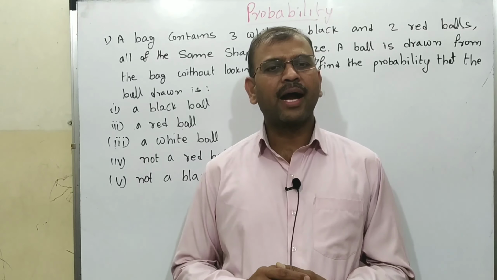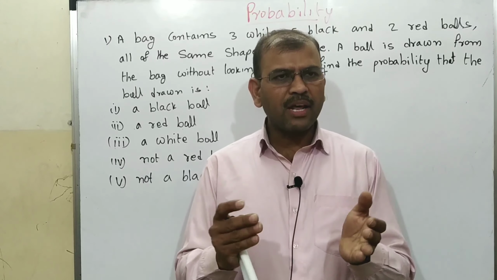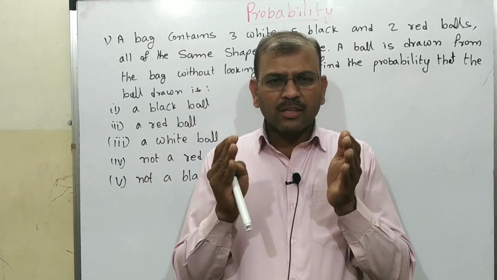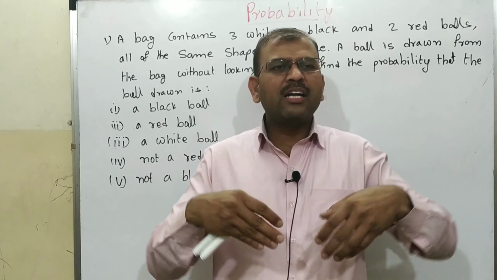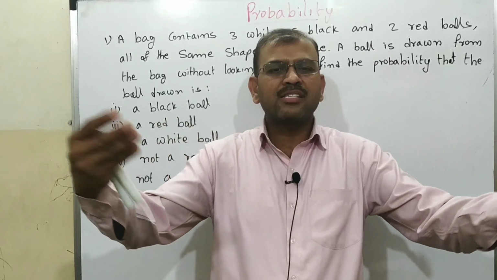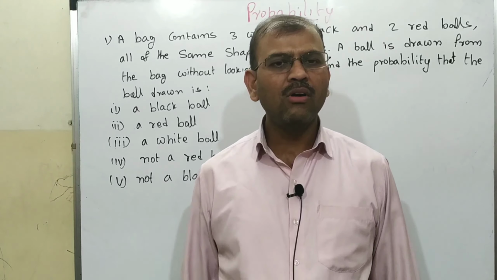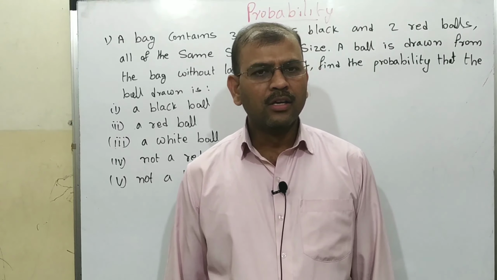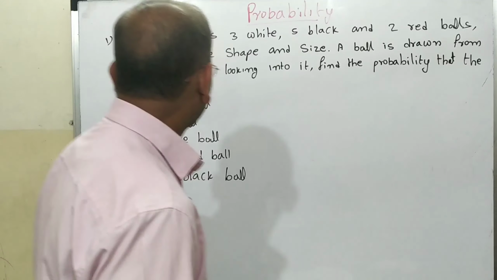Similarly, here also, probability means the possible chances of outcomes, the possible chances of happening. This is what we are going to learn. So now we look at one question.